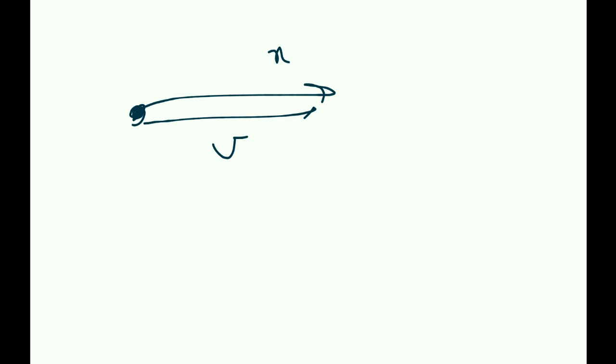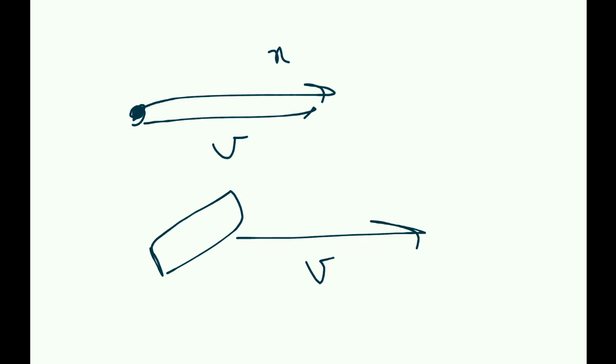For example, if I have a particle moving like this, it has a definite velocity, say v, and you can get its displacement x, right? But if I have a system of particles, say maybe a rod, moving this way with the velocity v, again I will concentrate this rod at its center of mass and make it move. So I will say the center of mass is moving with the speed v.